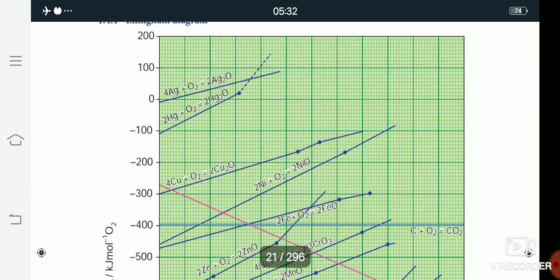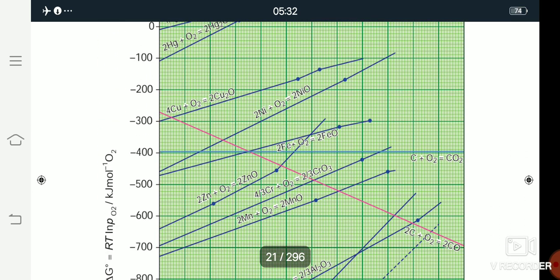So in this graph, in the center of the line, at minus 400, carbon plus oxygen reacts to give carbon dioxide. And the red line is 2C, 2 carbon reacting with oxygen to give carbon monoxide. So the red line is carbon monoxide.